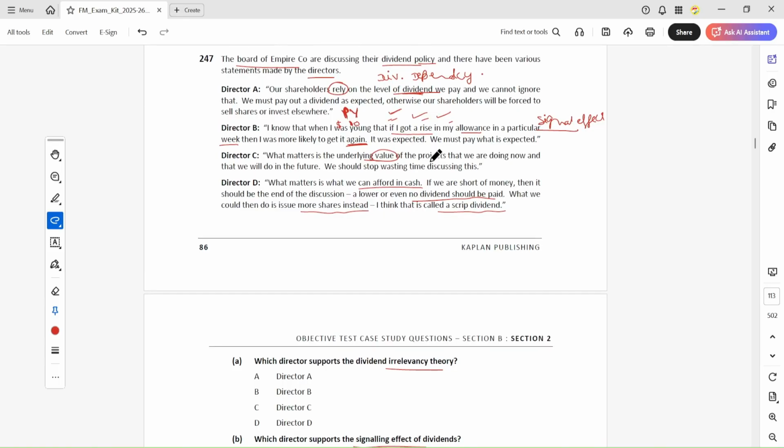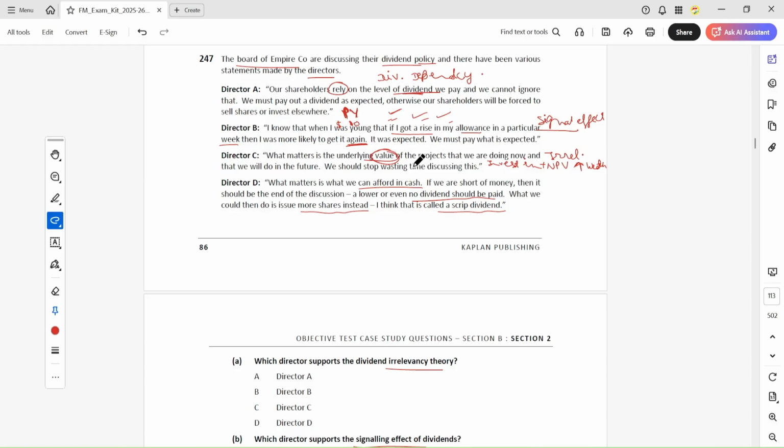What matters is the underlying value of the company, and this is about the irrelevancy theory. What is the irrelevancy theory? You should invest in positive NPV projects. If you invest in positive NPV projects, the wealth of shareholders will increase and the value of the company will increase.